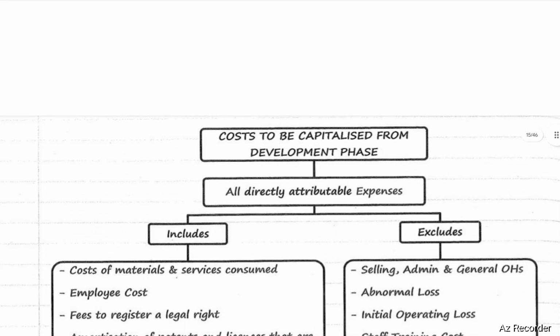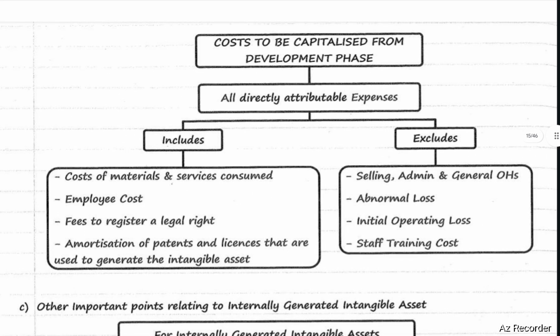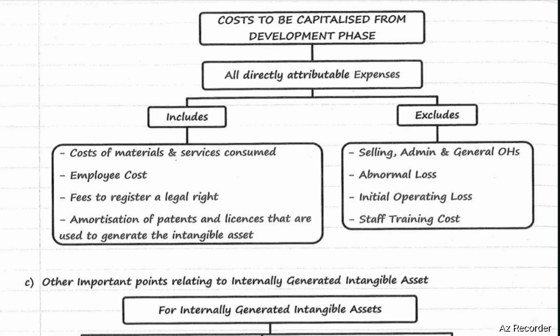What are the costs that need to be capitalized from development phase? All directly attributable expenses need to be capitalized from development phase, which includes cost of materials and services consumed, employment cost, fees to register a legal right, and amortization of patents and licenses that are used to generate the intangible asset.